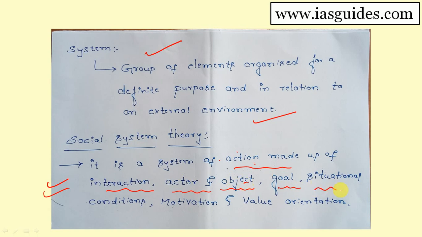Any social system will have situational conditions. It is not like a 100% yes or no phenomenon. In society, tell me which social phenomenon we can say is 100% predictable. With 100% accuracy we cannot tell. That is what is meant by the actor being faced with situational conditions.